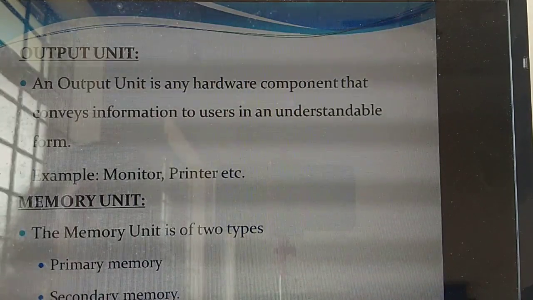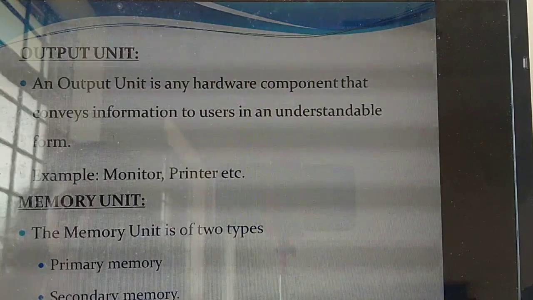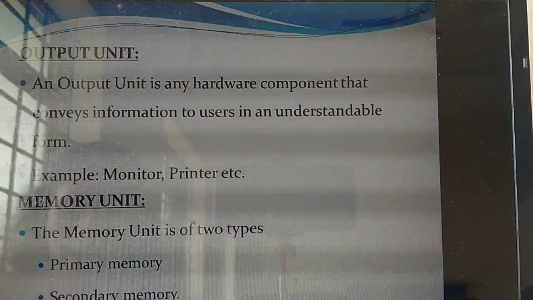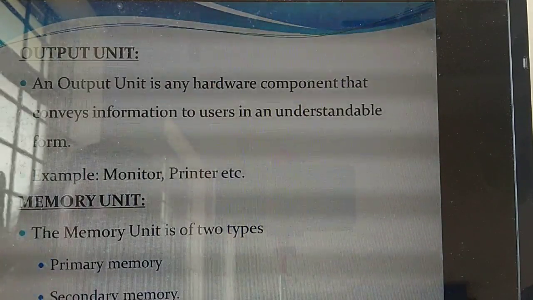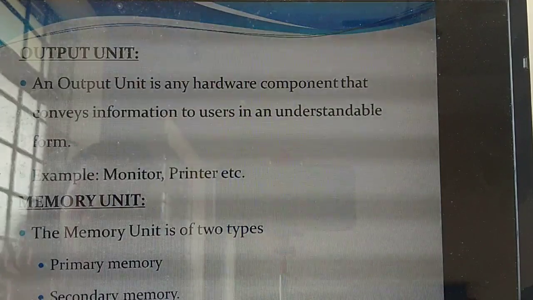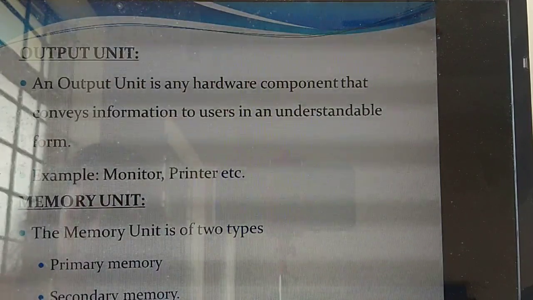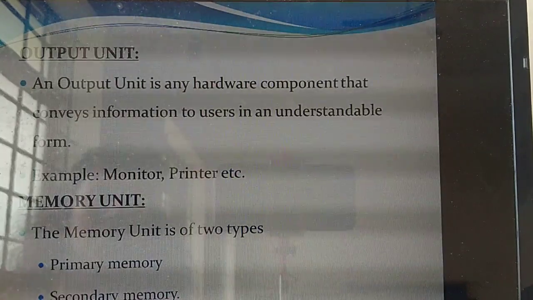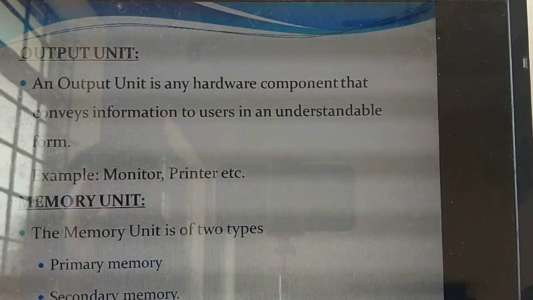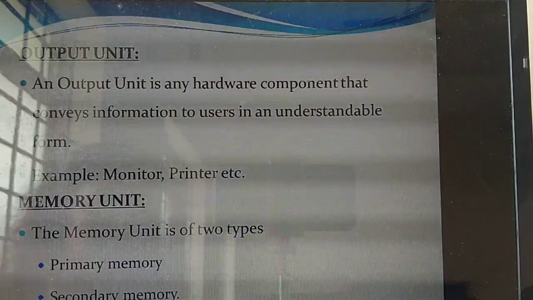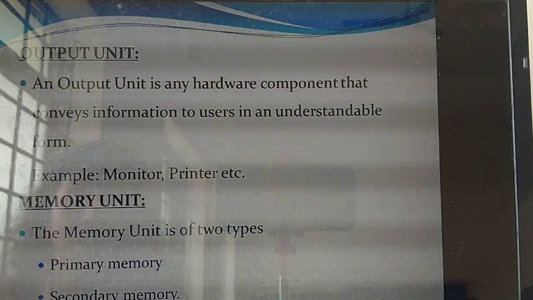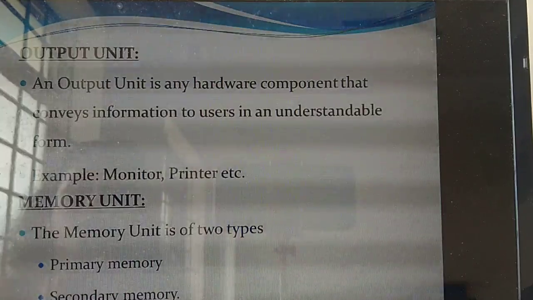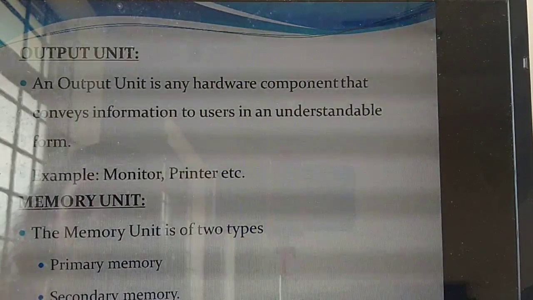What processing is going on there? Typing. For example, I am typing something. Typing using which input am I giving? Keyboard. So I have typed the particular thing, the monitor shows it, and then I am taking the printout from the printer. Understand now? Yes. So what is the output unit? The output unit is a hardware component. It will convey the information to users in an understandable form. As a human, you will get the output in an understandable form. Understand? The examples here are monitor and printer.